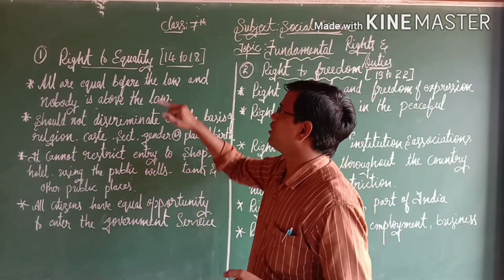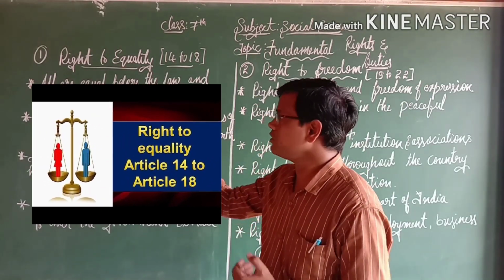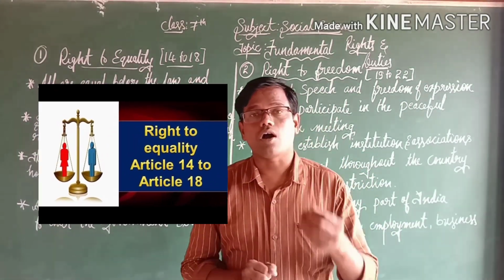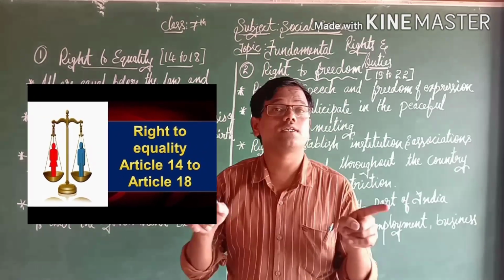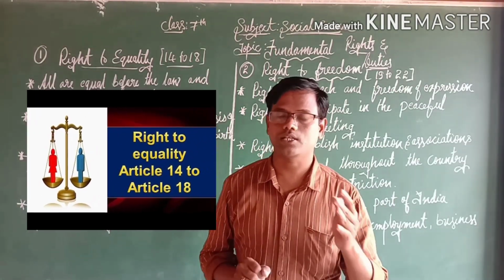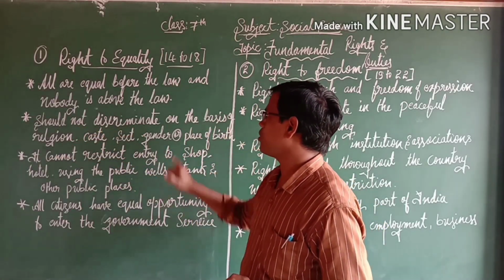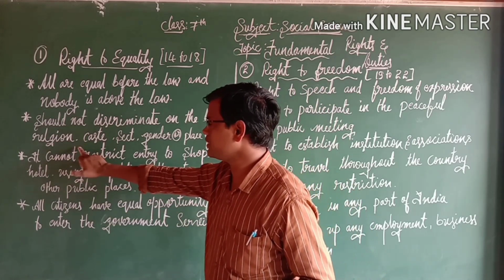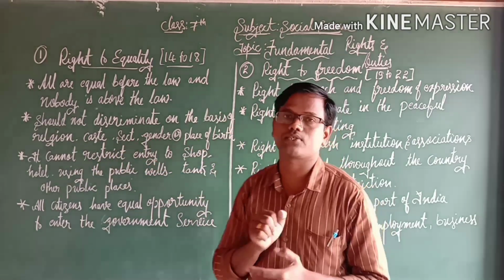As I said before, Articles 14 to 18 explain the right to equality. According to this, all are equal before the law, nobody is above the law. And also here, there is no discrimination on the basis of religion, caste, sect, gender or place of birth.